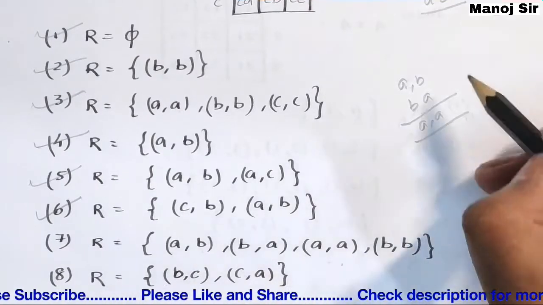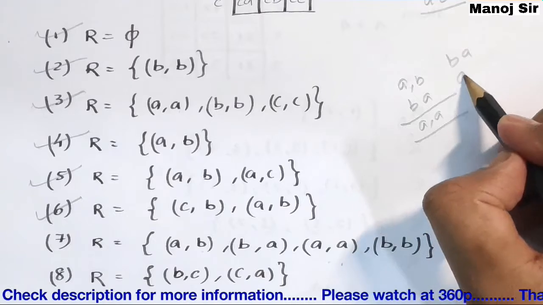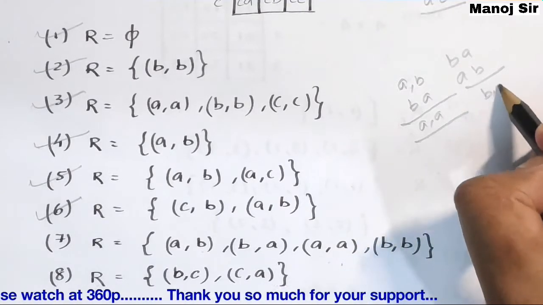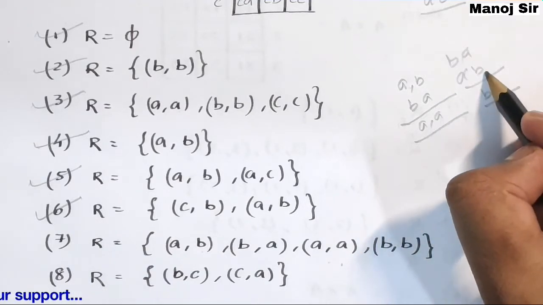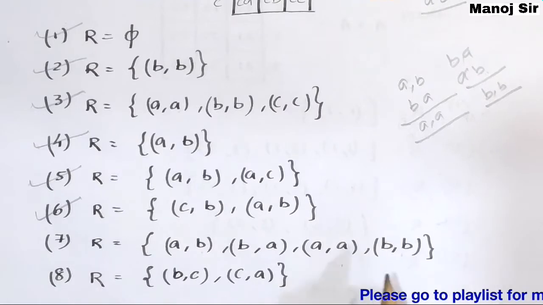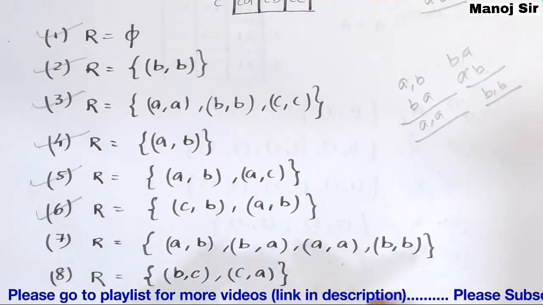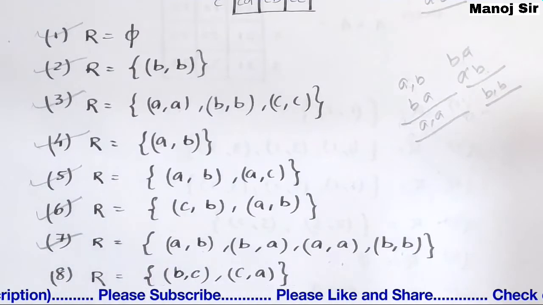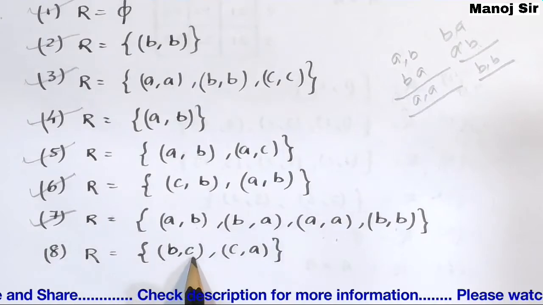Now if you reverse this, simply change the order, writing B A first, then A B, then you can see A will get cancelled and we are left with B comma B. This pair is also present here. Since all the possible transitive pairs are present in this relation, we will say this relation is also my transitive relation.